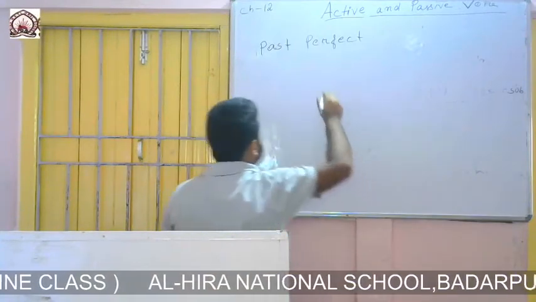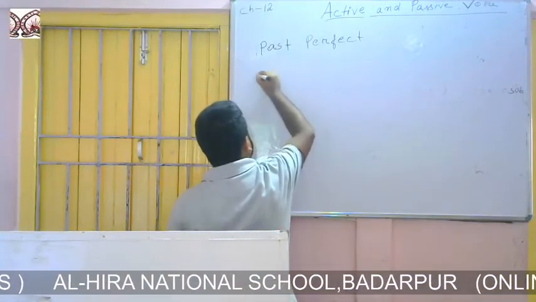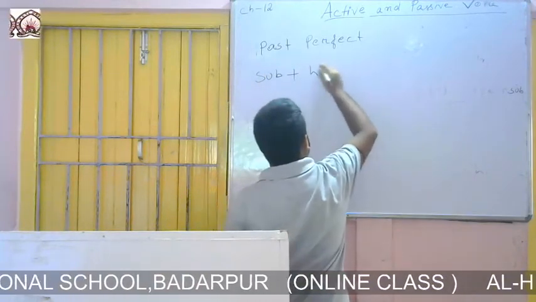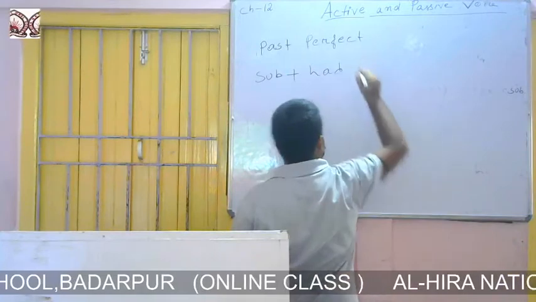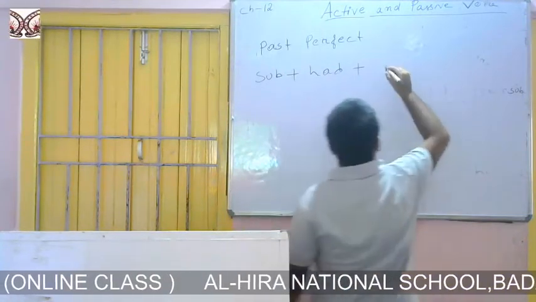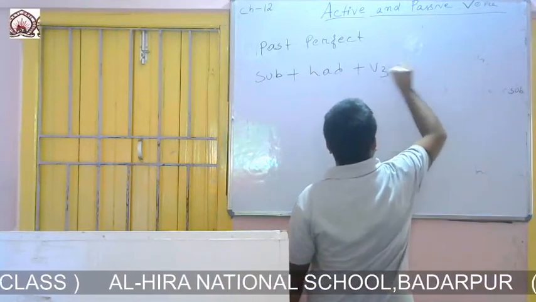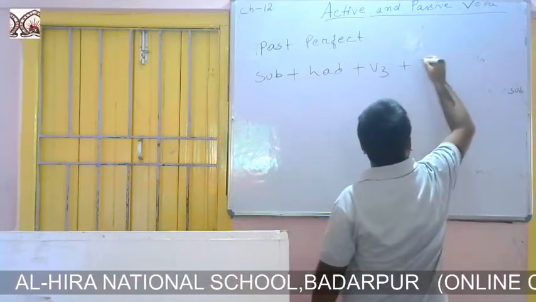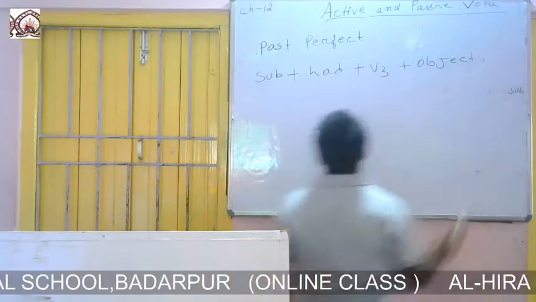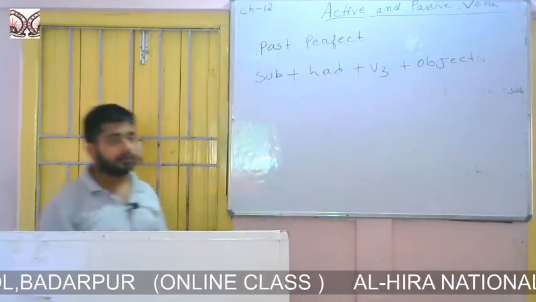So the formation of past perfect is subject plus had plus verb third form plus object. See the formation I have written on the board.